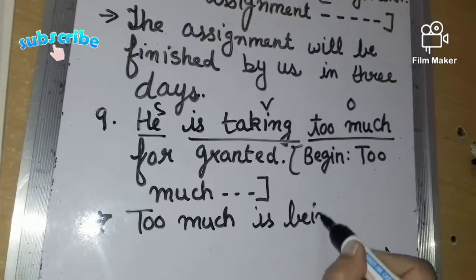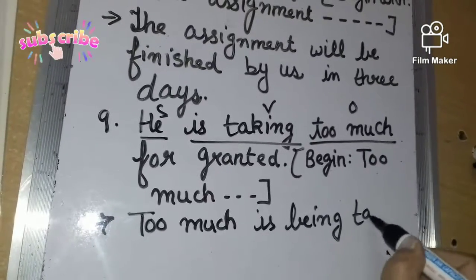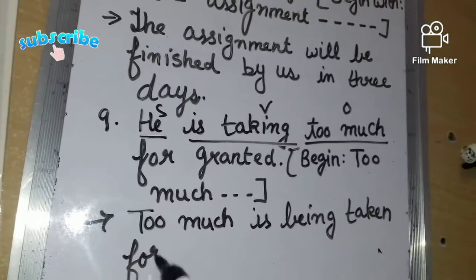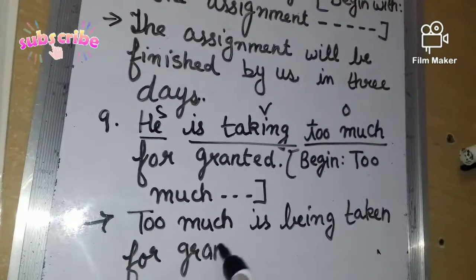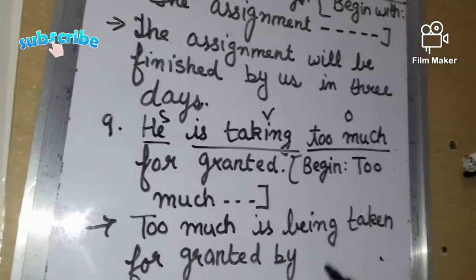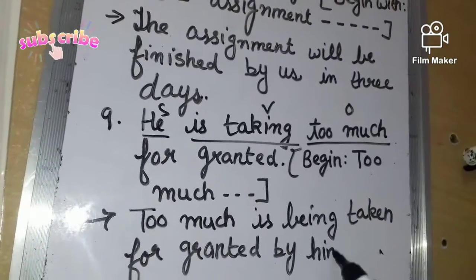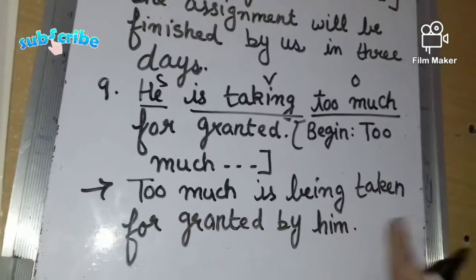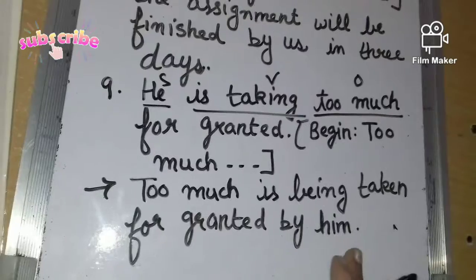So too much is being taken for granted by, and he की जगह we will write him. So transformation will proceed as follows. Too much is being taken for granted by him.